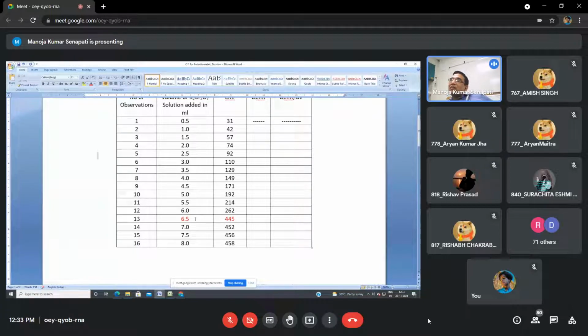Sir, you have to do calculation also from this table, na? No, no, you do not have to do the calculation for this. I am sharing another observation table. You have written this one. First you write this one, then you tell me.